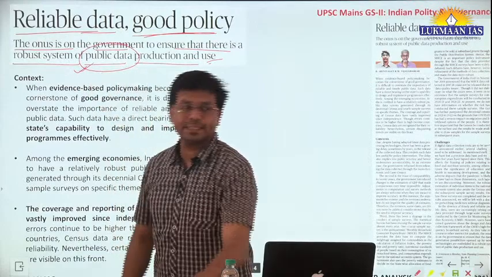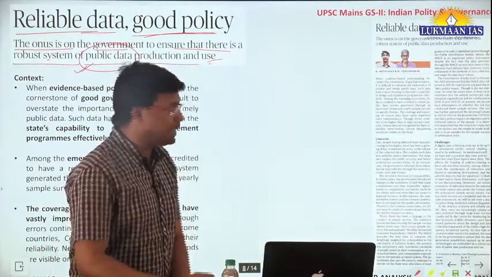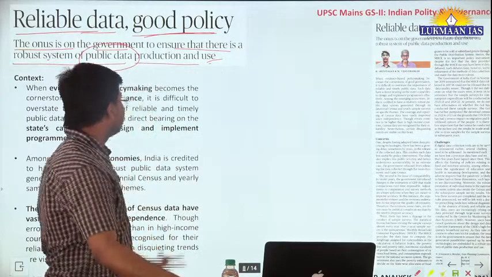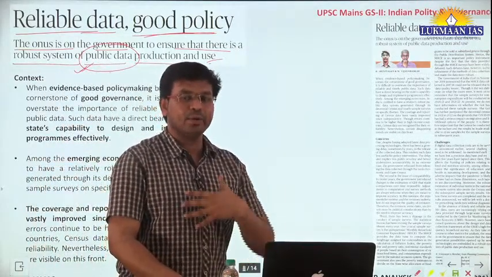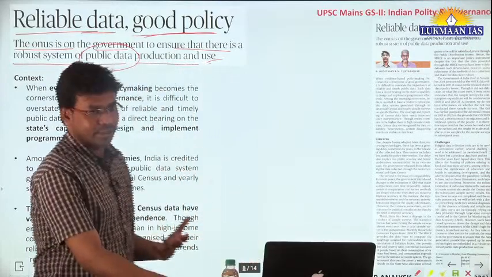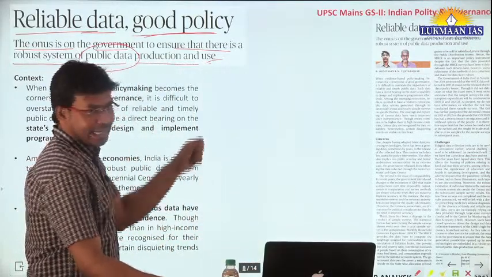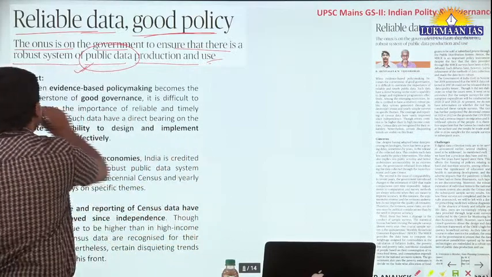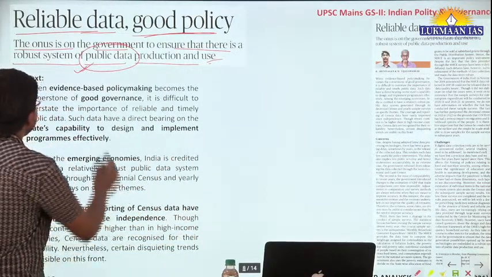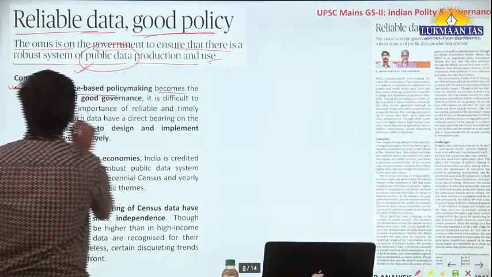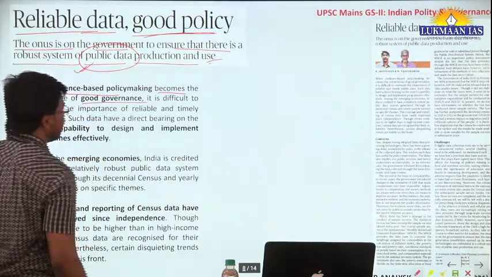The public data is something that is publicly available, and at the same time these data can be used for formulation of policies, so that they have better implementation, they have better targeting. So this particular article talks about how evidence based policy making becomes the cornerstone of good governance.